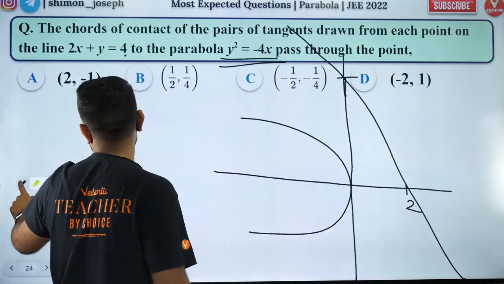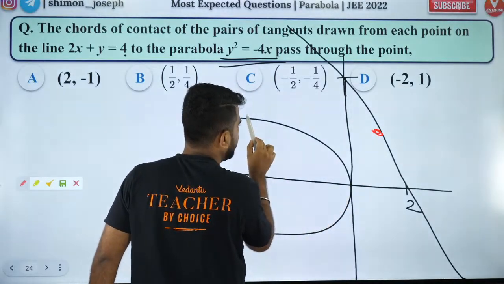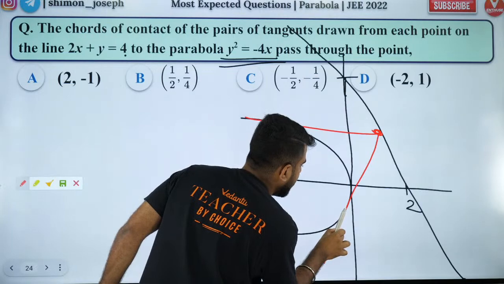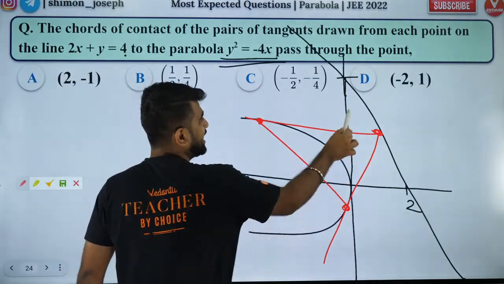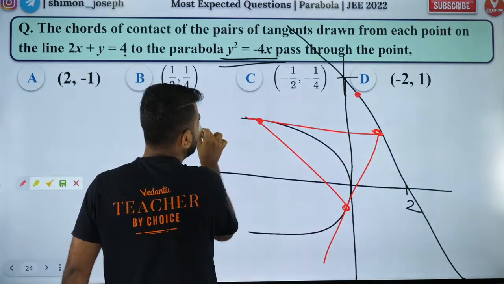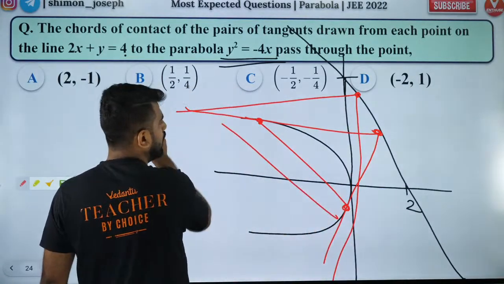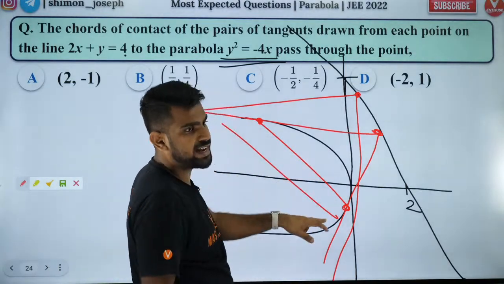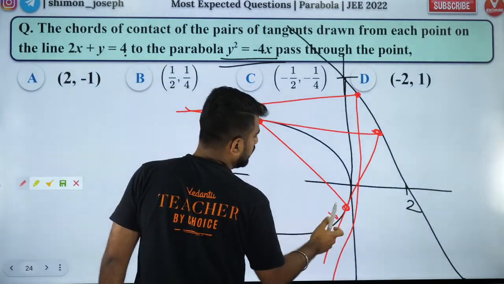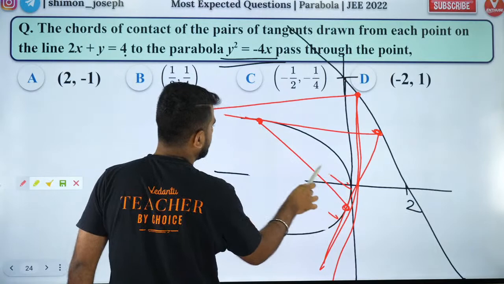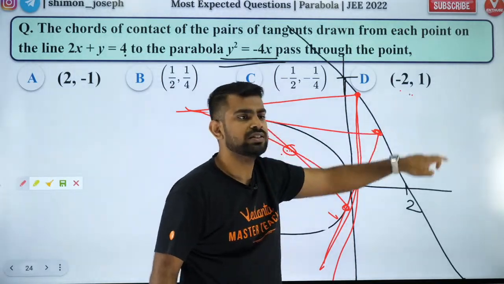From here, we are drawing many chords of contact. From any point on this line, I am drawing two tangents, let's say. I connect their points of contact. That is called the chord of contact. So this is one chord of contact, Mihir. Like that, I am drawing many chords of contact. From this point, I will draw a tangent and one more tangent, and again I'll draw. Like that, if you keep drawing chords of contact, they will all pass through one fixed point. That fixed point is this one. That's what we are supposed to find.